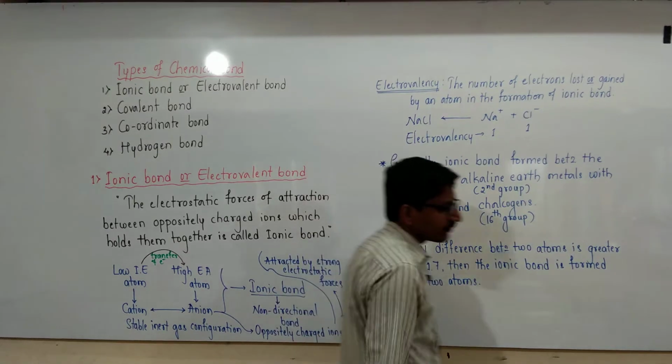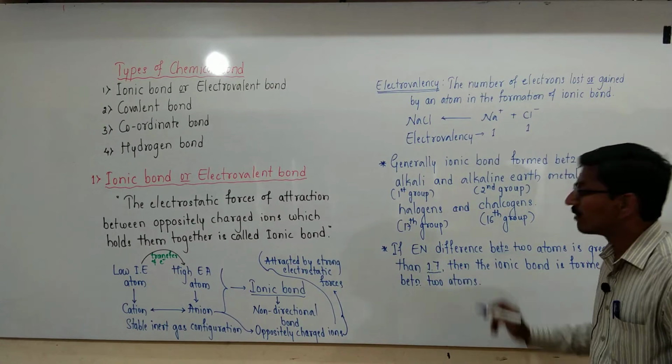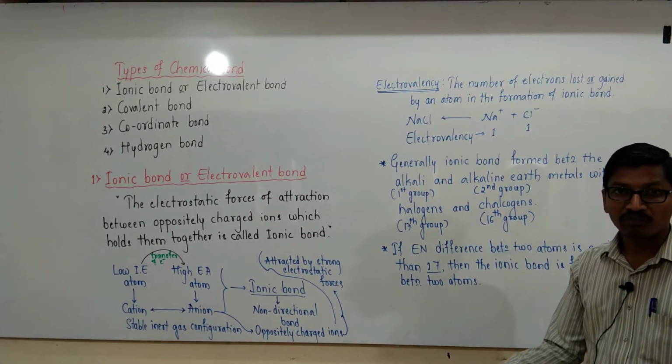If the electronegativity difference is less than 1.7, then the bonds are not called ionic bonds.